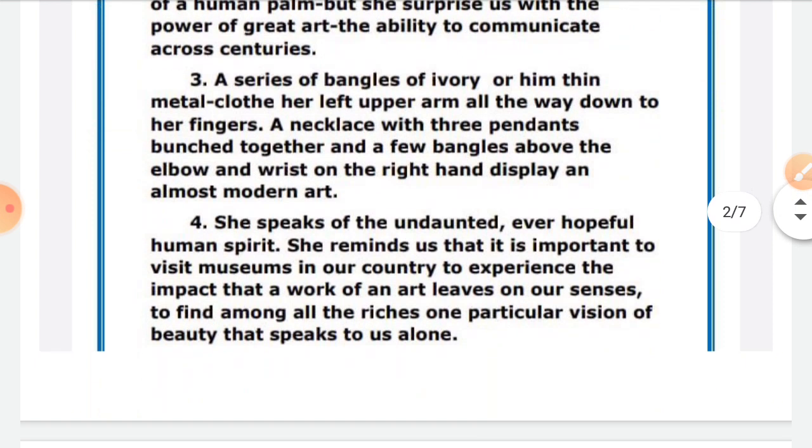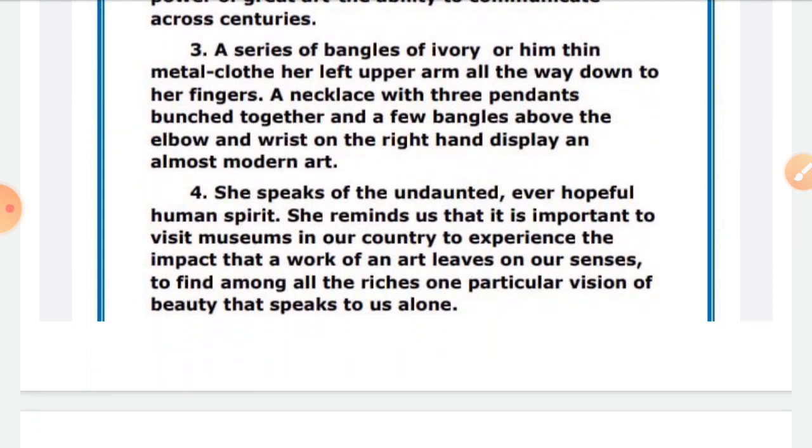Next is, a series of bangles of ivory or thin metal clothed her left upper arm all the way down to her fingers. A necklace with 3 pendants bunched together and a few bangles above the elbow and wrist on the right hand display an almost modern art. She speaks the undaunted, ever hopeful human spirit. She reminds us that it is important to visit museums in our country to experience the impact that a work of art leaves on our senses, to find among all the riches one particular vision of beauty that speaks to us.